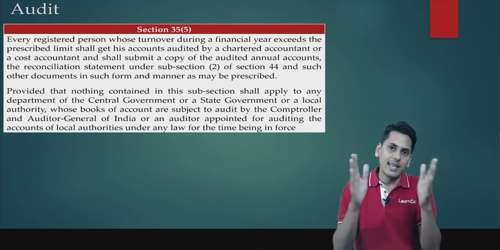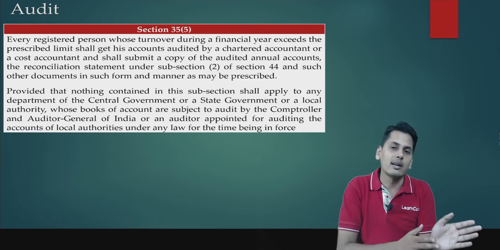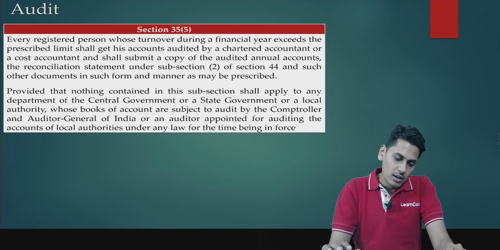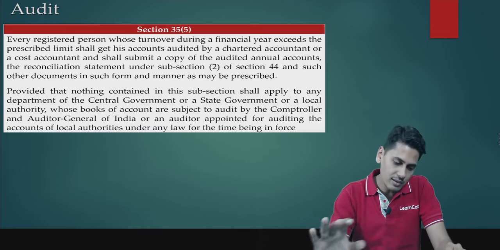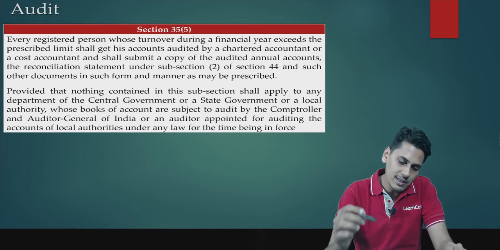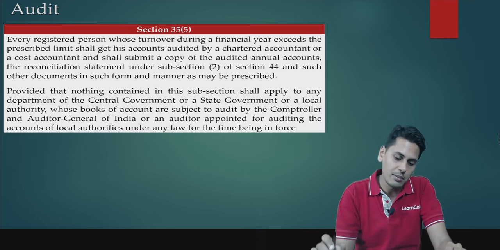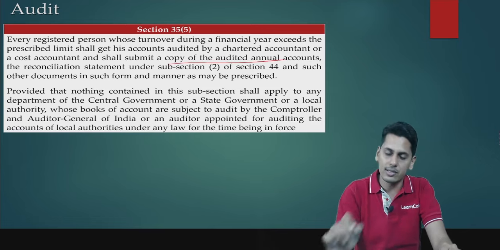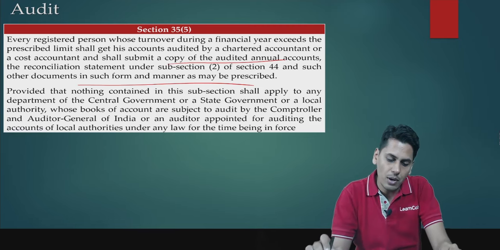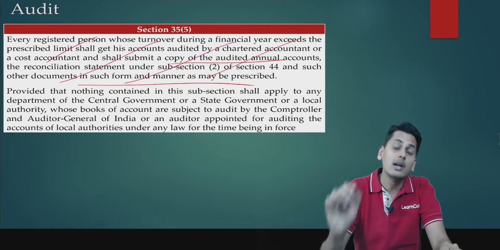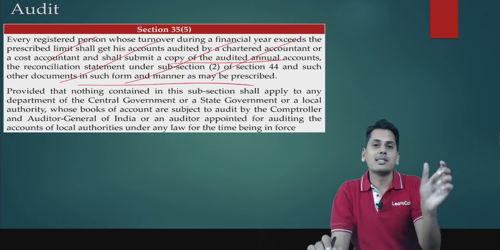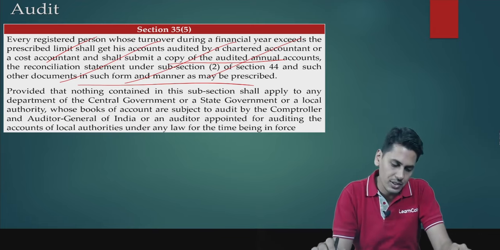So friends, section 44 which speaks about the annual return has also been replaced. Rule 80 also has been amended. So friends, 35 subsection 5, the omission, we'll just have a look at it. Every registered person whose turnover during the financial year exceeds the prescribed limit shall get his accounts audited by a chartered accountant or a cost accountant and shall submit a copy of audited annual accounts, the reconciliation statement under 44 subsection 2 and such other documents in such form and manner as may be prescribed. So this now goes away, so you do not have to furnish a reconciliation statement certified by a professional. A self-certified reconciliation statement would be sufficient.